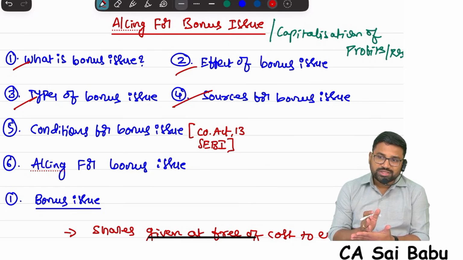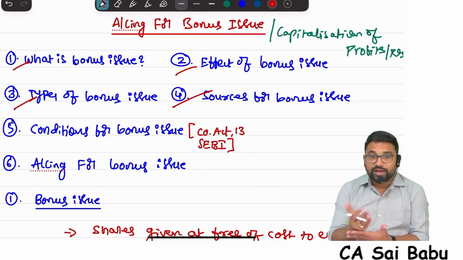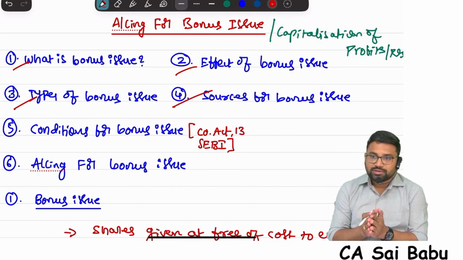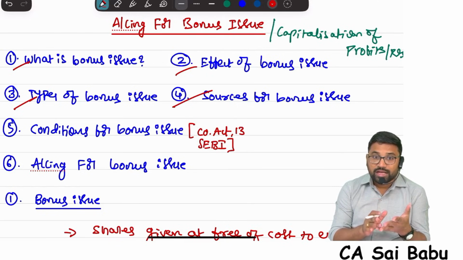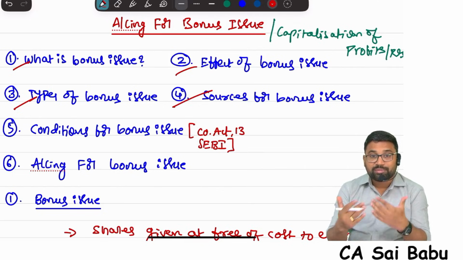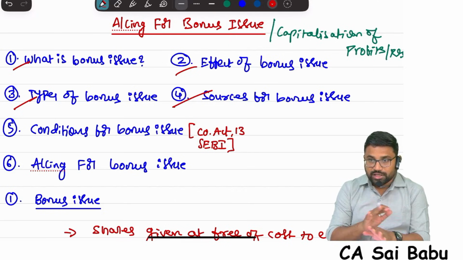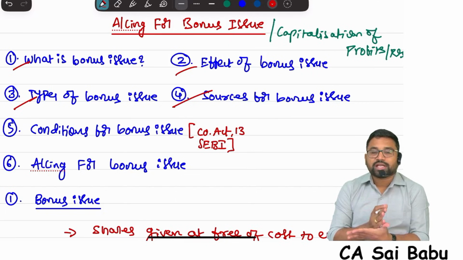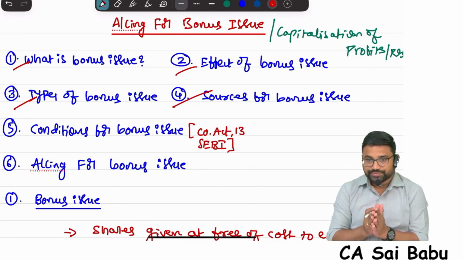Free reserves means which is available for distribution of dividend. Which are excluded from free reserves? Any unrealized gains, notional gains, revaluation of assets, and also any change in the assets and liabilities values by recognizing them at their fair values. They are not considered as free reserves. Basically, P&L account balance, general reserve, revenue reserve, dividend equalization reserve, these are all free reserves.